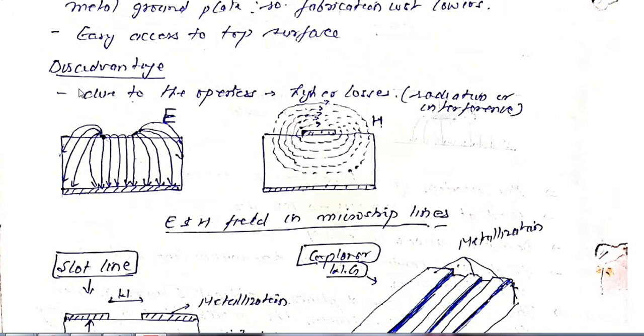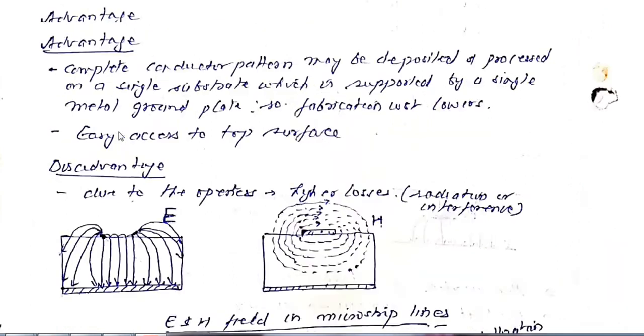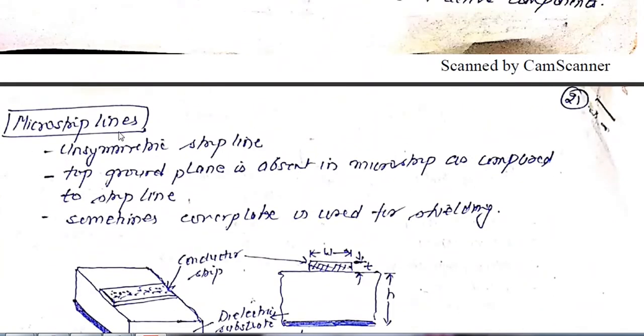Because the top plate is absent and the top surface is open, there are some disadvantages also. Due to this openness there are higher losses, or we can say the radiation losses or the interference will be more in the case of microstrip as compared to the strip line.